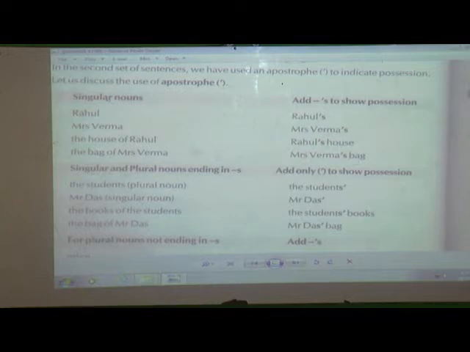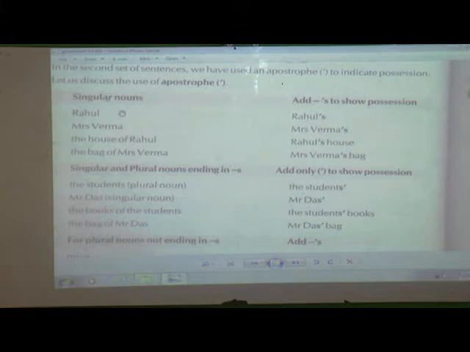Whenever it is a singular noun, that time we are going to use an apostrophe s. If you take any other words, if you are talking about a single person or a single animal, that time we have to use apostrophe s. This is the first case when we are going to use an apostrophe: when the noun is singular. So this was the first case.